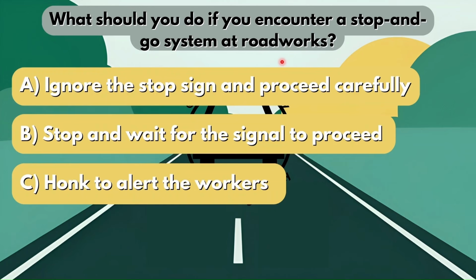Now, generally, if you're going to drive up to this stop and go system, the person standing by the system is going to show you a specific side of the road sign. So let's say he's showing you the side that says stop. You're going to have to stop your vehicle and let the vehicle that's coming from the other direction proceed before you. If he then turns it around and it says go, you may then take off and continue on your way. So let's look at the possible options, right? Option A would say ignore the stop sign and proceed carefully. Is it option B, stop and wait for the signal to proceed? Or is it option C, honk to alert the workers? Now, the correct answer here would be option B. You would have to stop and wait for the signal to proceed.